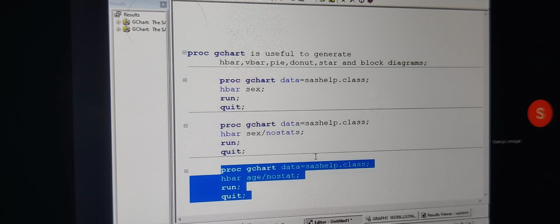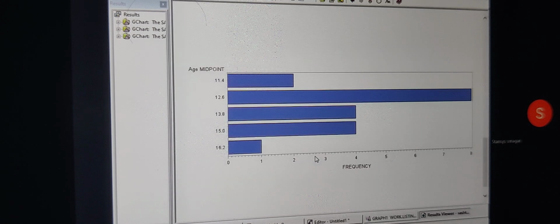Now, this time, we are going to have a horizontal bar for which variable? We are going to have it for each variable. But do you know how many types of age values we have? Age groups? 6. We can have 11, 12, 13, 14, 15, and 16. But can you see how many bars I'm getting? Can you see what are the age midpoints we have? We have 11.4, 12.6, 16. That means it is taking its own midpoints. That means it is not taking the original data.